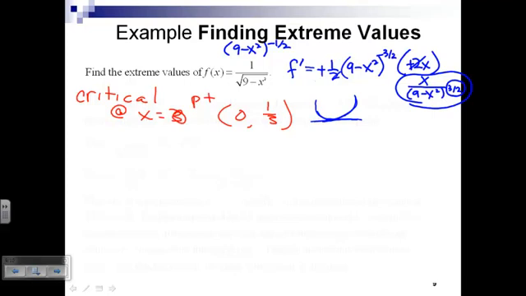What's my conclusion about what's going on right there then? Absolute minimum? It's got to be an absolute minimum. Anthony, yes? Didn't you just say if x was negative, then y is negative? I said when x is negative, f prime is negative. The derivative is negative.